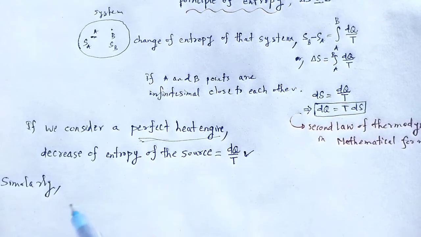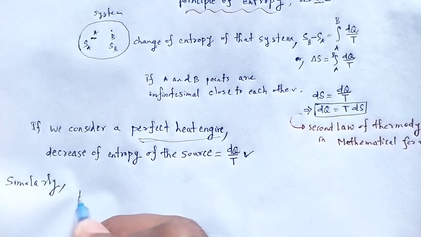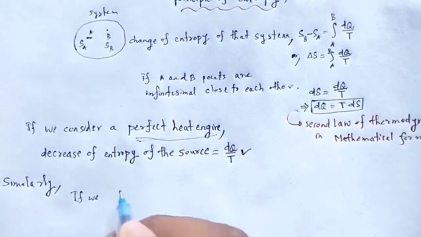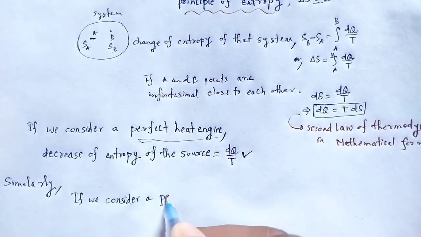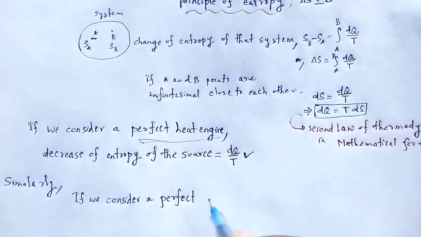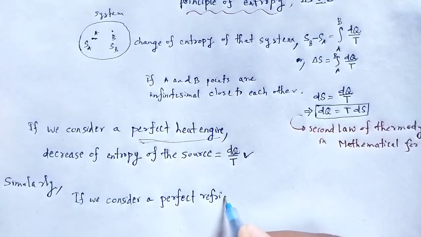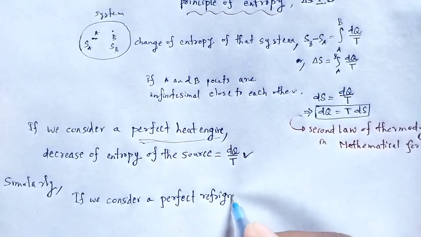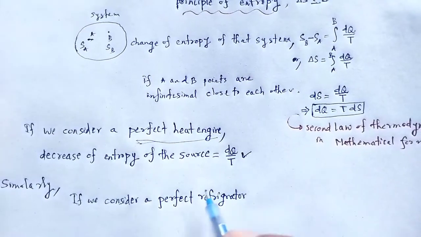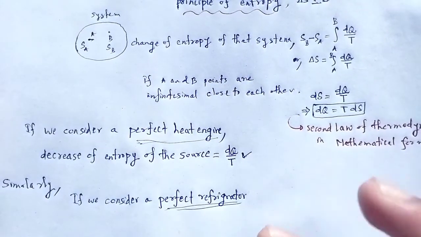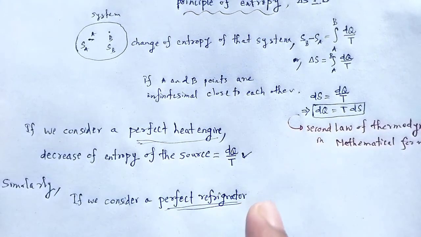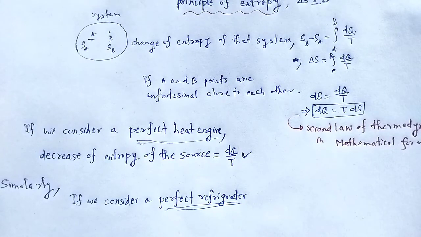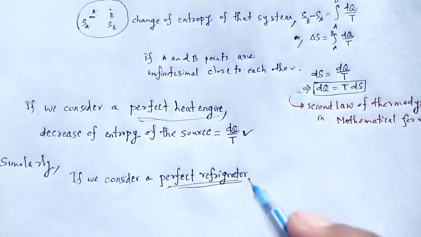In that case we consider a perfect refrigerator. What happens here? This refrigerator transfers q amount of heat from a cold body at temperature T2 to a hot body at temperature T1.